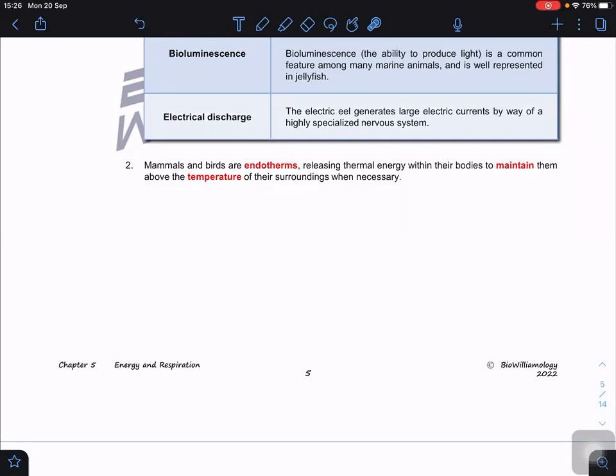So how do we maintain our constant body temperature? We constantly release thermal energy. The hydrolysis of ATP releases heat energy, and this heat energy is used in our body. Therefore, we can maintain our core body temperature. But to maintain it, we need energy first. Are you clear? Okay, with this, I have done the first part, the needs of energy in living organisms.